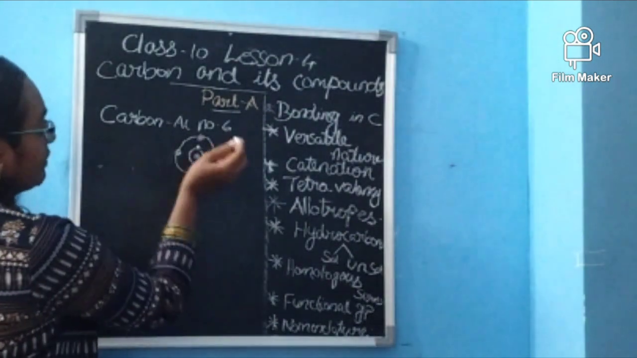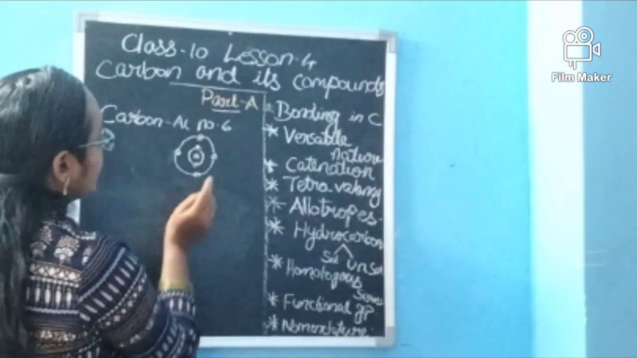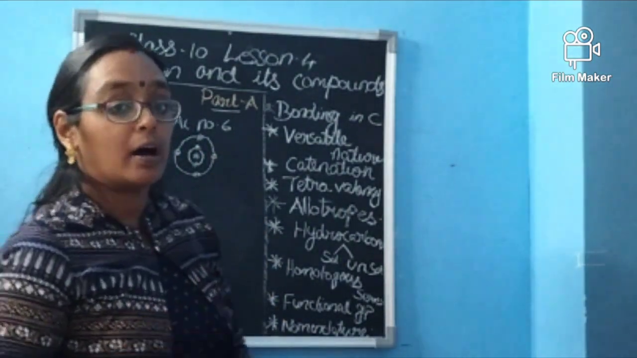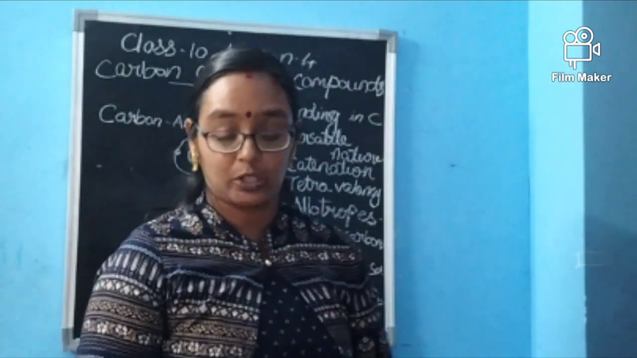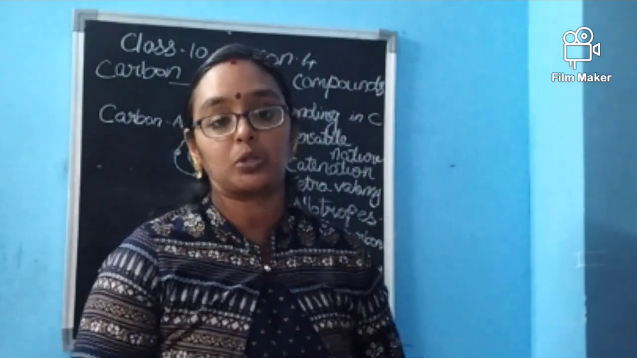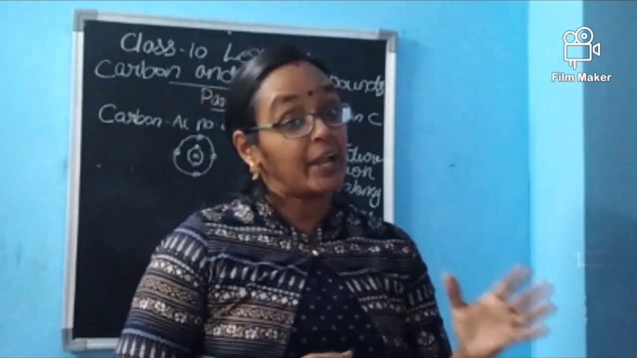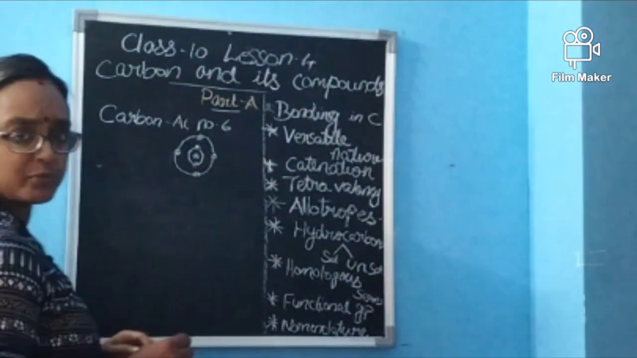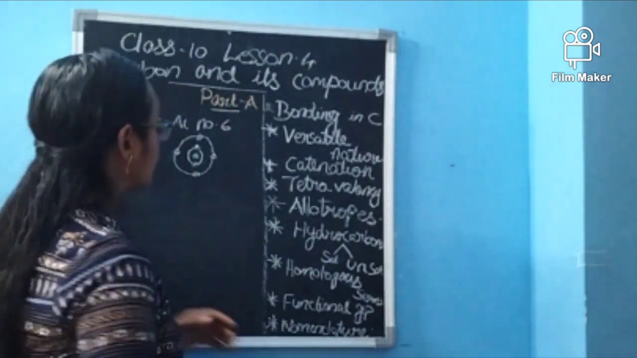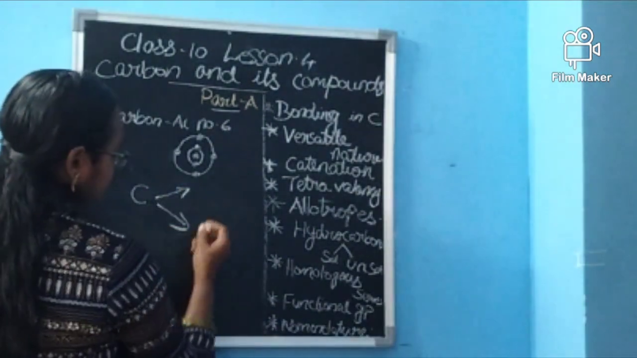See, carbon has atomic number 6. This is the nucleus, and it has 2 electrons in the first orbit and the second orbit contains 4 electrons. So these 4 electrons, it has to either gain 4 electrons to form 2, 8 as the configuration, or it has to lose 4 electrons to form 2 as the outermost shell. If carbon is forming an ionic bond, what will happen? As we know, carbon is only forming covalent bonds. But if carbon forms an ionic bond, it has to either lose electrons or gain electrons.